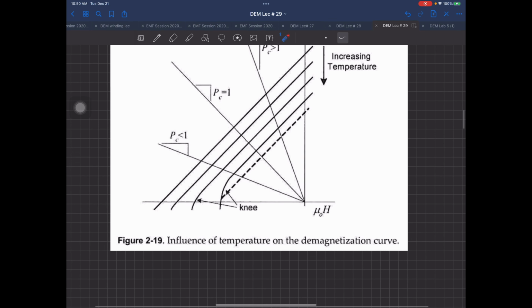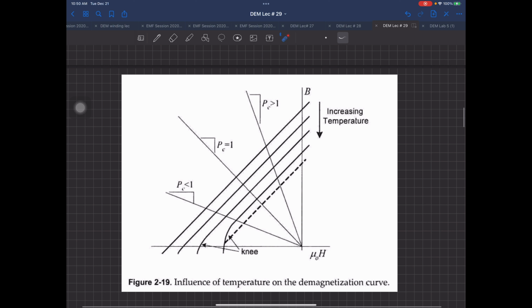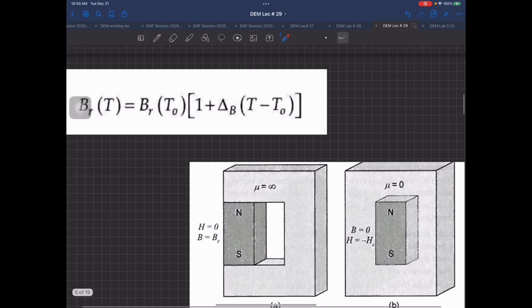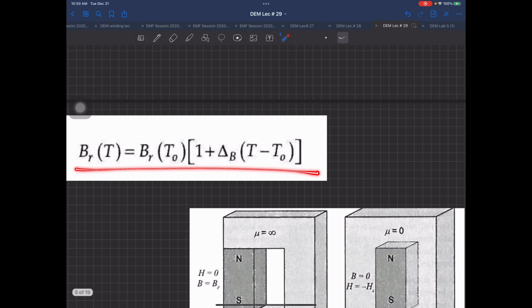Now, coming back to temperature, this temperature increase actually reduces your second quadrant curve, and it reduces by this factor. This is the actual BR T naught at your normal operating temperature. This is your delta B, I guess that is called some slope factor. Let me just find out. Yes, this is over here. This one.